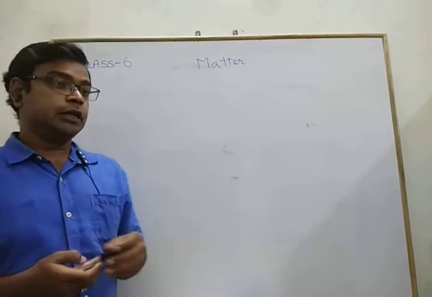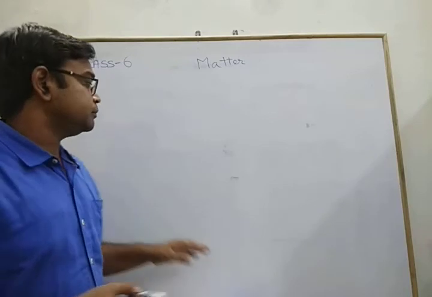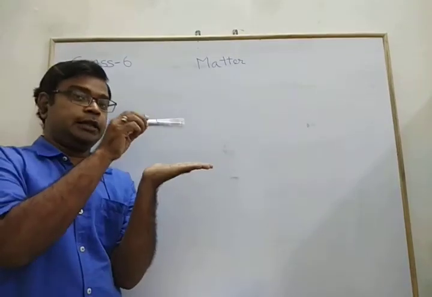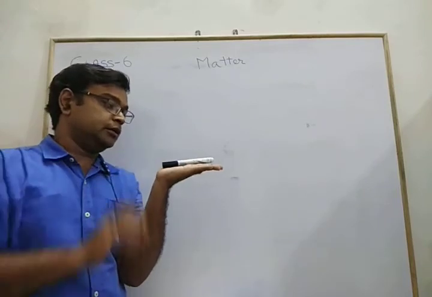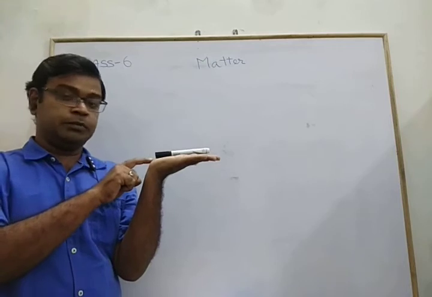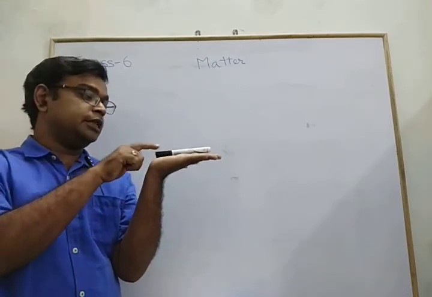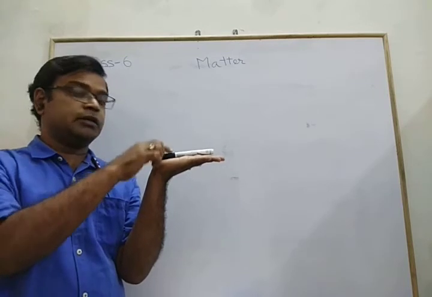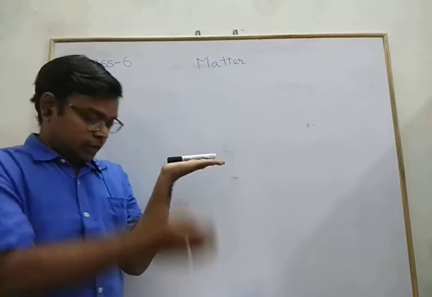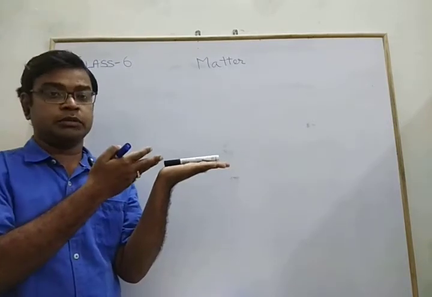Now, as we know, all things take some space in this universe. Suppose this is a table, this is a platform, and on this platform we place a marker. Then this marker takes some space of this table; in place of this marker we are not able to place any other marker without removing this one.